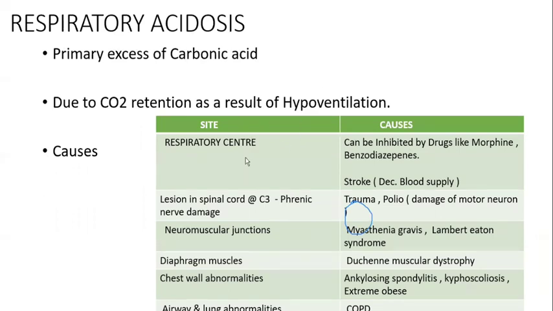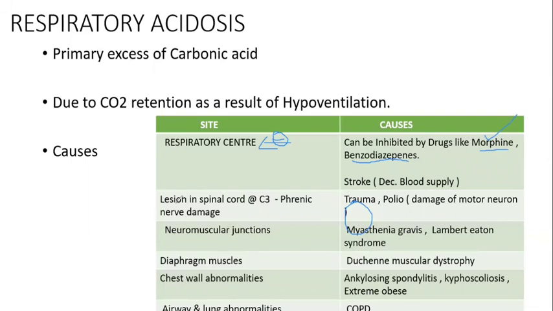The causes we can tell in this manner. If there is a problem at the respiratory center level, it can be due to morphine toxicity. Remember, guys, morphine toxicity directly inhibits the respiratory center and causes respiratory acidosis. If the respiratory center is inhibited, it will not give the stimulus for ventilation. So there will be hypoventilation, and so respiratory acidosis. Not only morphine, but also some benzodiazepine drugs, and also stroke. In stroke, there will be decreased blood supply. In that condition also we can get respiratory acidosis.